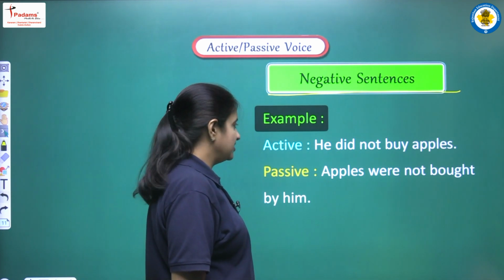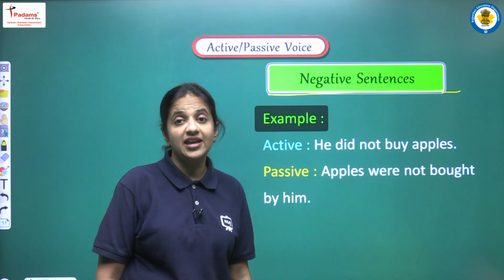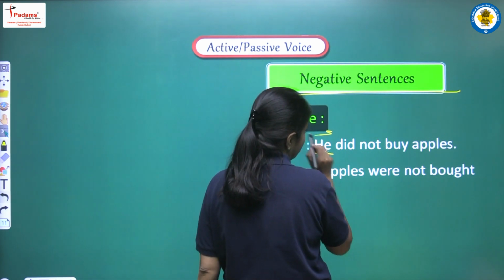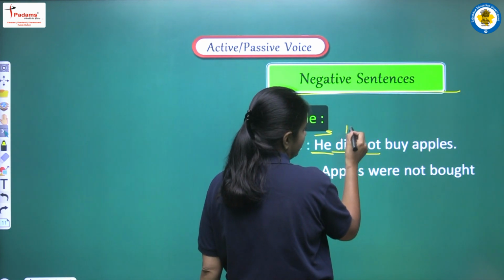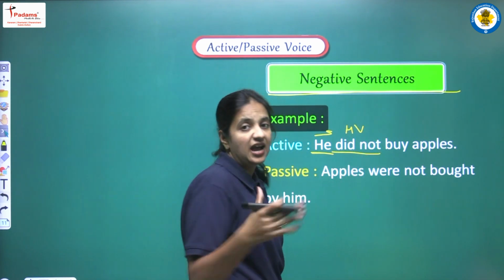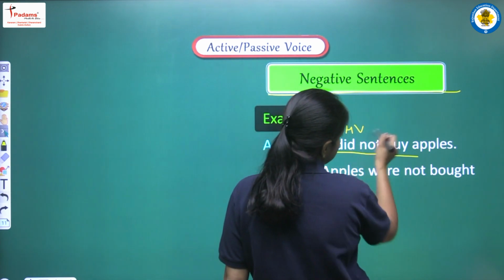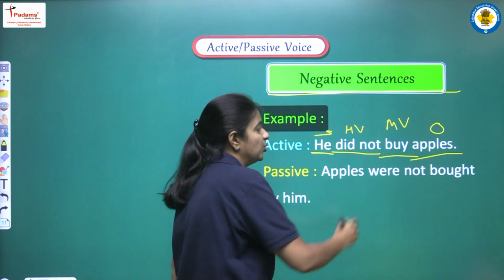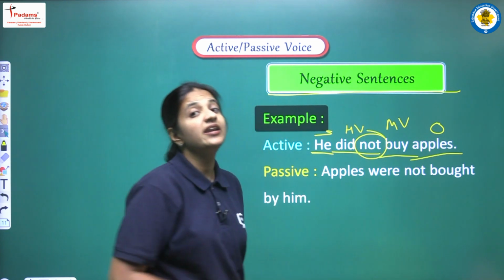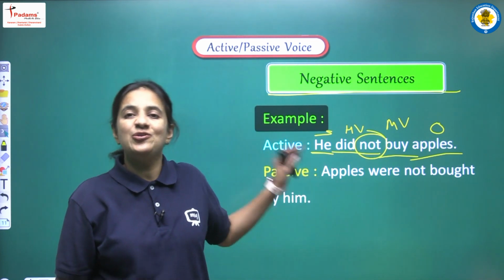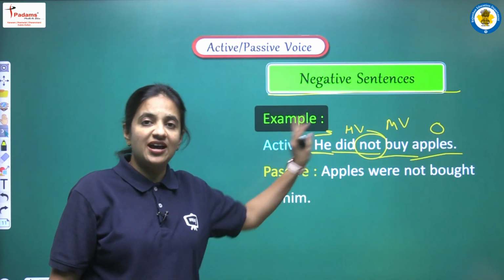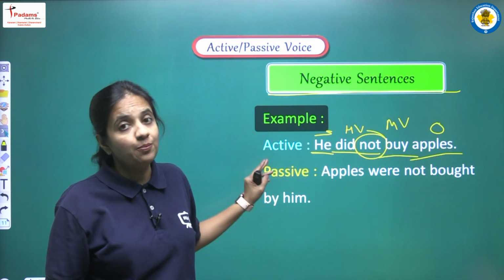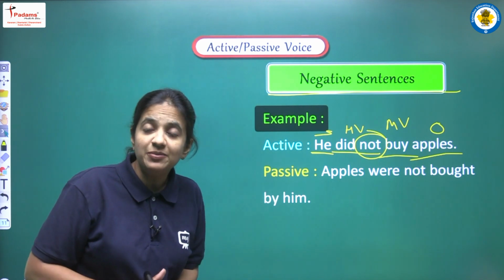The first sentence is, he did not buy apples. So here in this sentence we can see he is the subject, did is our helping verb, or we can say our auxiliary verb, buy is our main verb, and apples is the object that is given to us. We are having one negative word here, not, that shows that we are having a negative sentence. So now we have to convert this active voice into passive voice. So the structure will be the same, right?